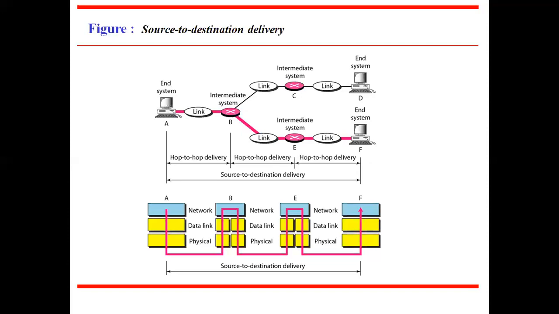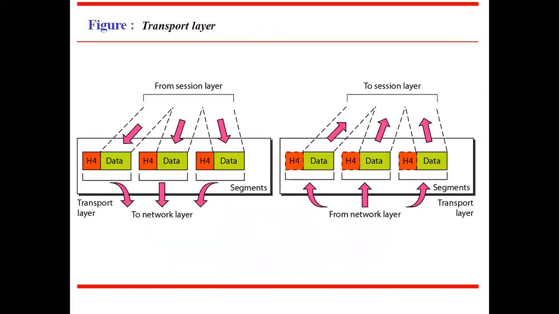Now we look at the functions of the transport layer. Here the transport layer is responsible for taking the data from its upper layer, called the session layer. It adds a header to the message and sends it to the lower layer, called the network layer.